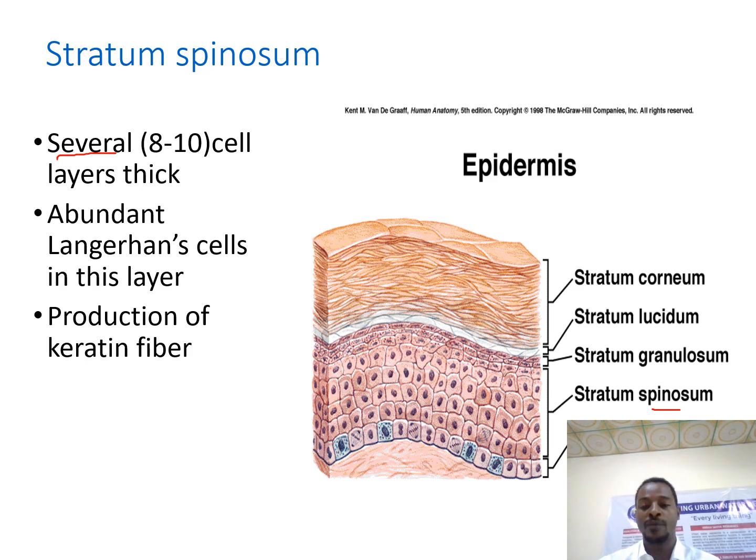Spine-shaped keratin protein is produced there. We also have Langerhans cells, other than keratinocyte cells, in this layer.